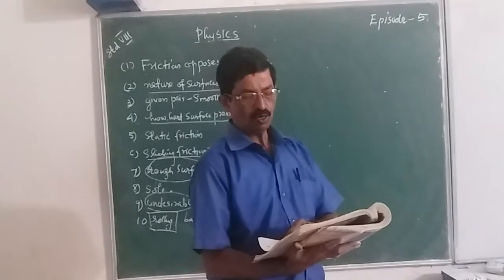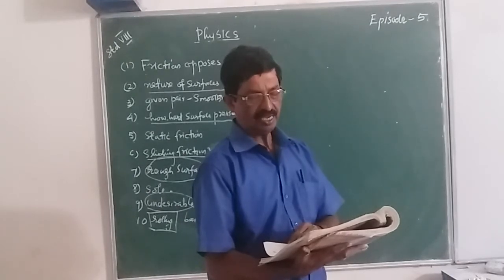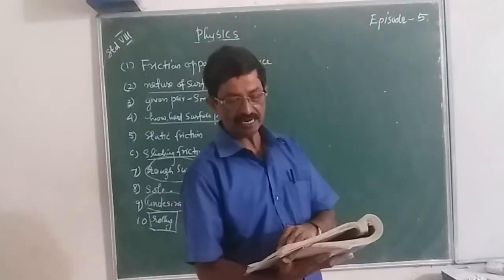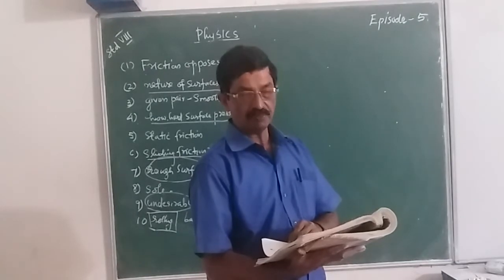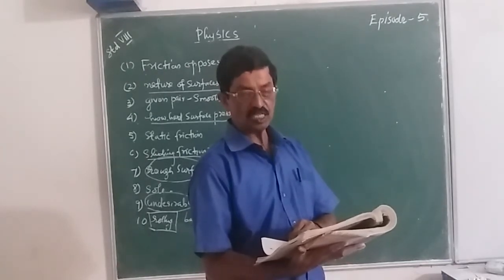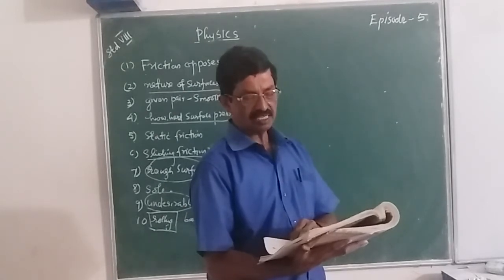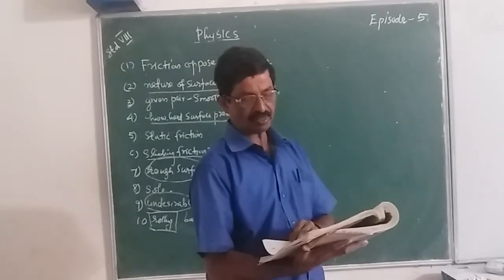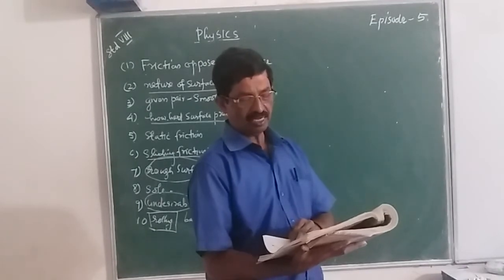Second question. Four children were asked to arrange the forces due to rolling, static and sliding friction in the descending order. Descending order means decreasing order. Their arrangements are given below. Choose the correct arrangement. Here I am reading the correct statement only. Maximum friction static, then sliding, then rolling. This is the decreasing order of friction. Once again, static, sliding, rolling.